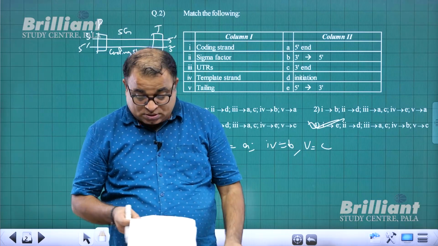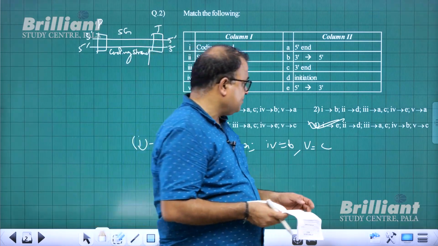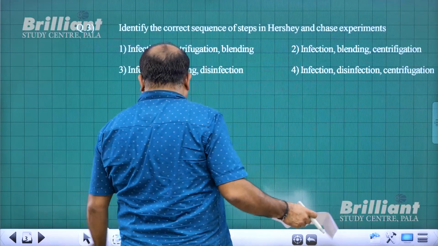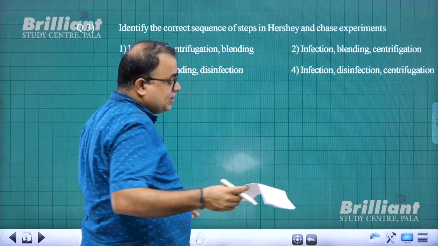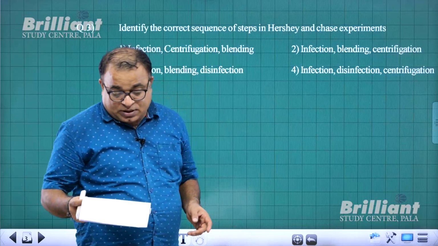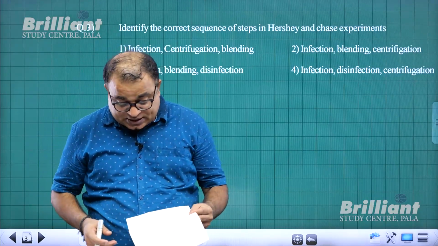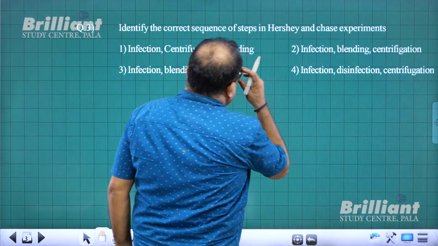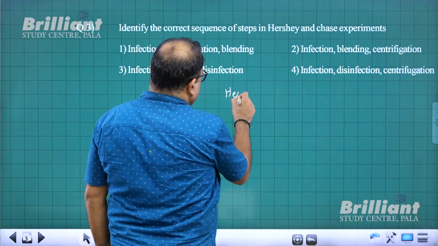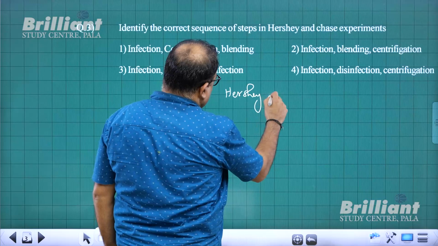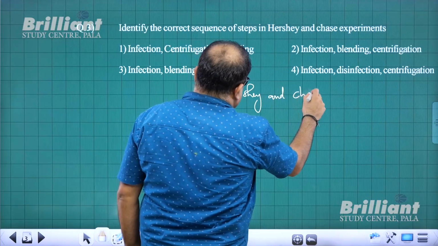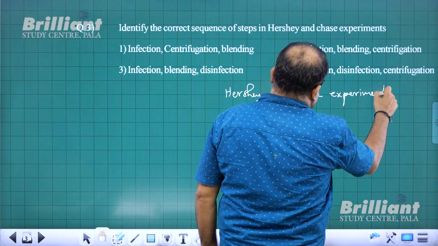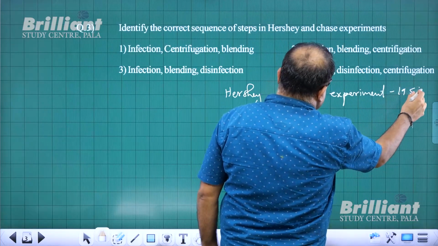With that I come to question number 3. Identify the correct sequence of steps in the Hershey and Chase experiment. The Hershey and Chase experiment was conducted in the year 1952.